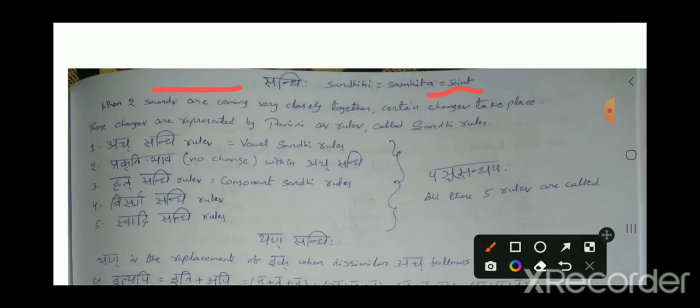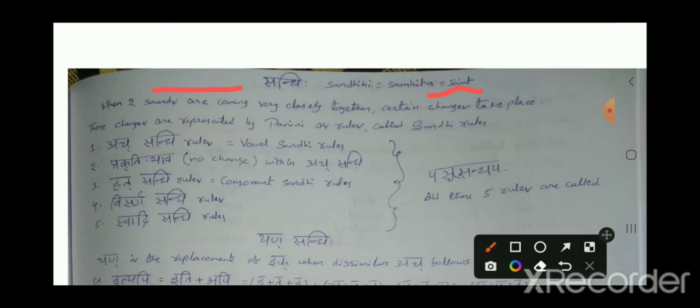Panini has identified a few rules based on these changes. So those rules are called Sandhi rules. The definition of Sandhi is: when two sounds come very close together, a certain change will take place, and Panini has identified rules based on those changes.